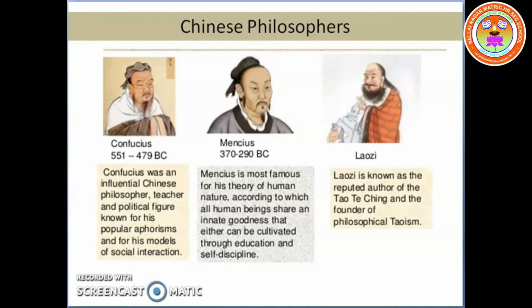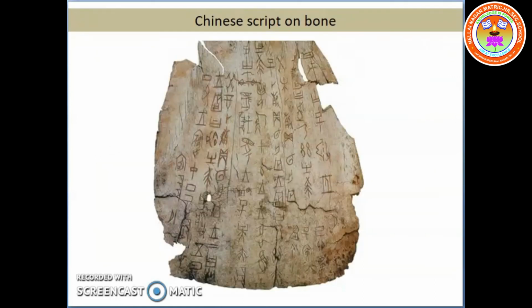The Chinese script. Chinese developed a writing system from an early time. Initially, it was a pictographic system. Pictographic means picture writing, and later it was converted into a symbol form.